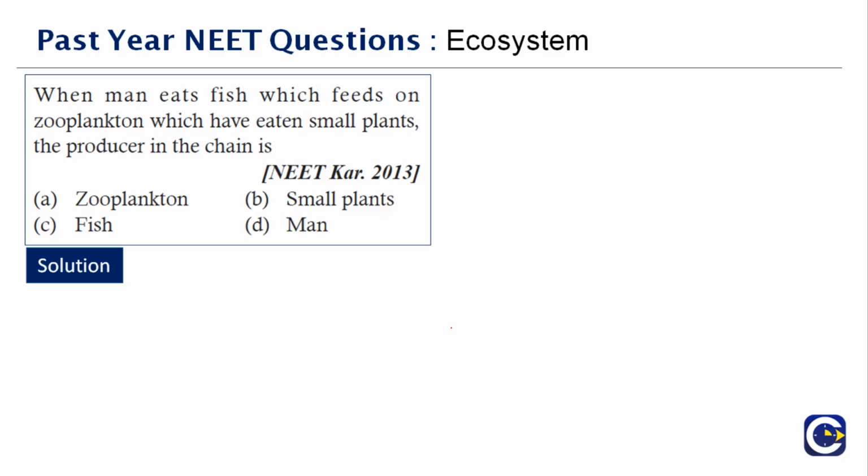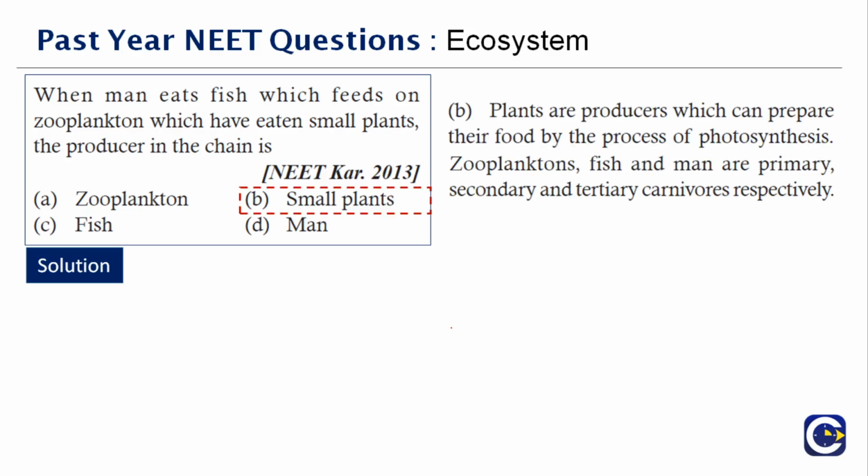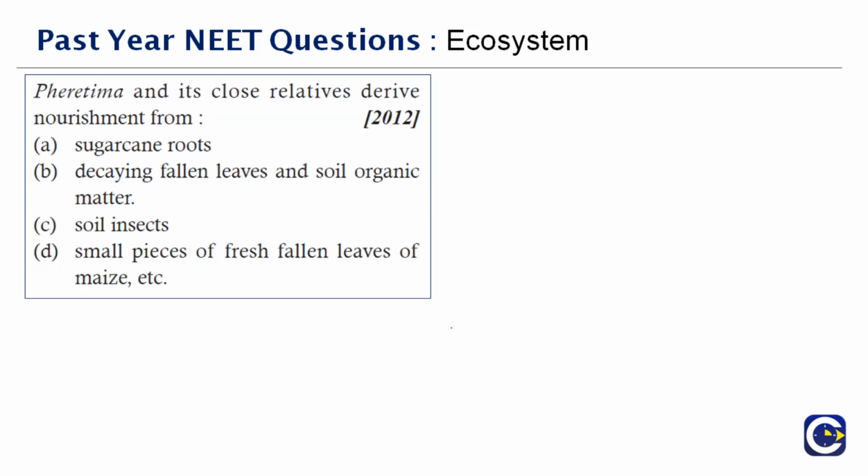When a man eats fish and that is feeding on the zooplankton, they are small plants. So the producer in the chain is what? It is the small plants, because the zooplankton are eating from the small plants. And these zooplankton are fed upon by the fishes, and fishes in turn are eaten by the humans. So the producer begins from the small plants. Therefore the correct answer is option B. So you need a little logic to answer this question, nothing else. Right. Next question here.